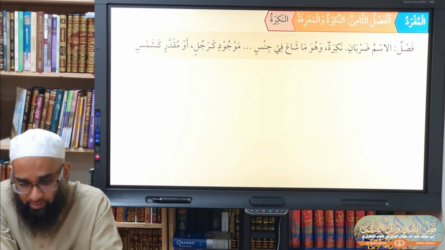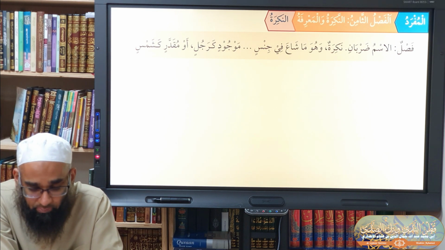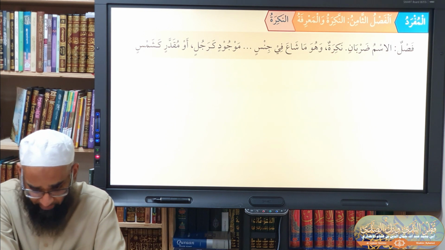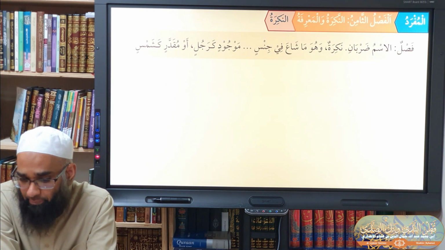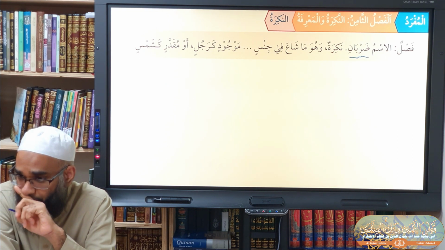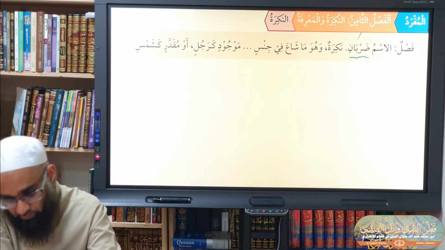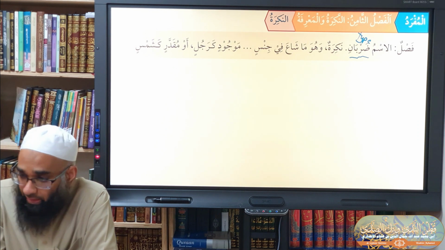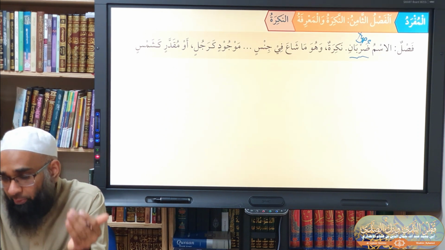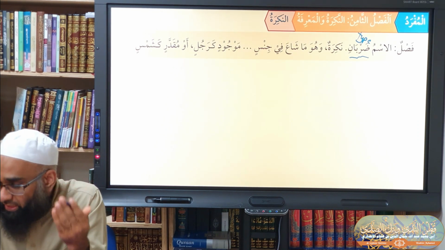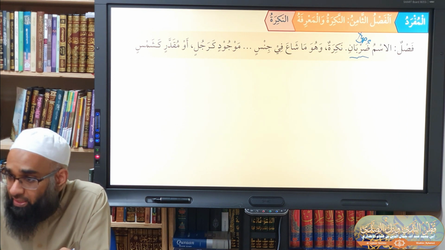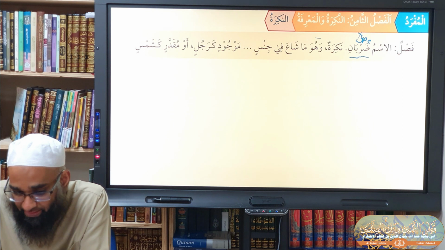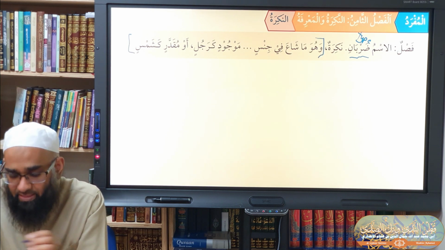So the first thing he says here, faslun al-ismu darban. Ism is two types. Dar means here, so we say dar means what? Dar means types. Okay. Nakira. And then obviously the second one is going to be ma'rifah. But before he mentions nakira and ma'rifah, what does he mention? What did he discuss? He defines it. So before he goes on to ma'rifah, he discusses it.